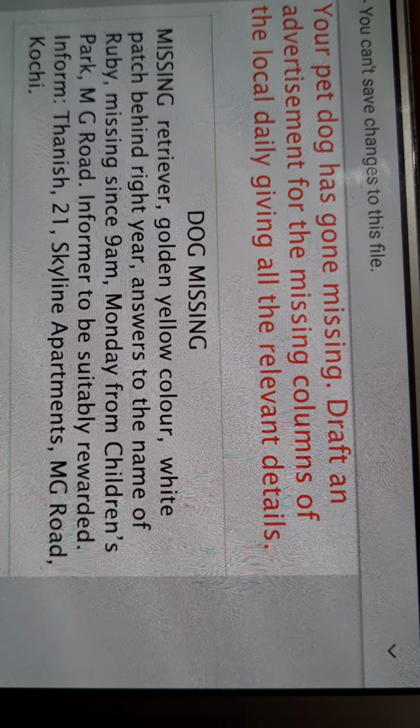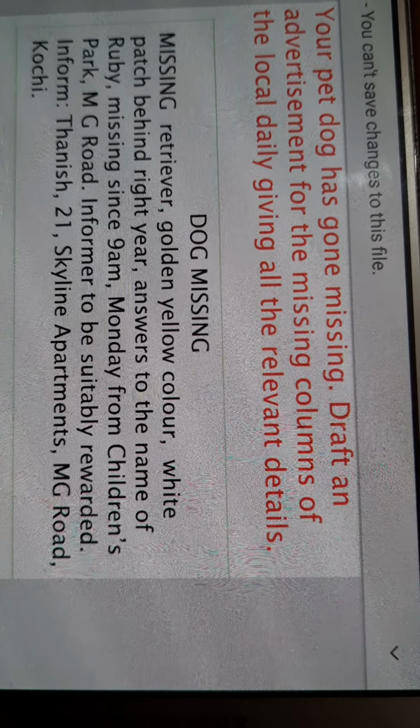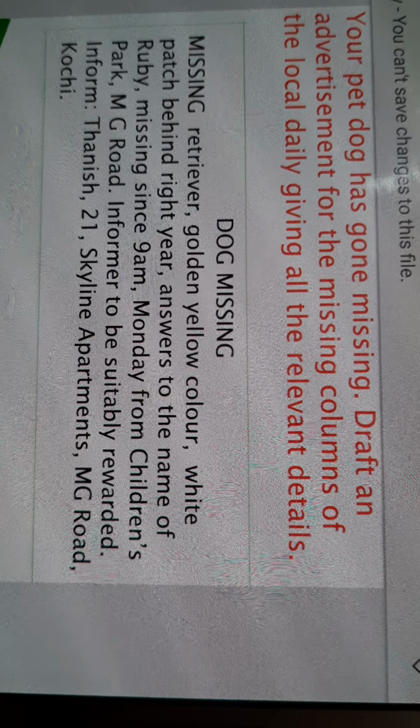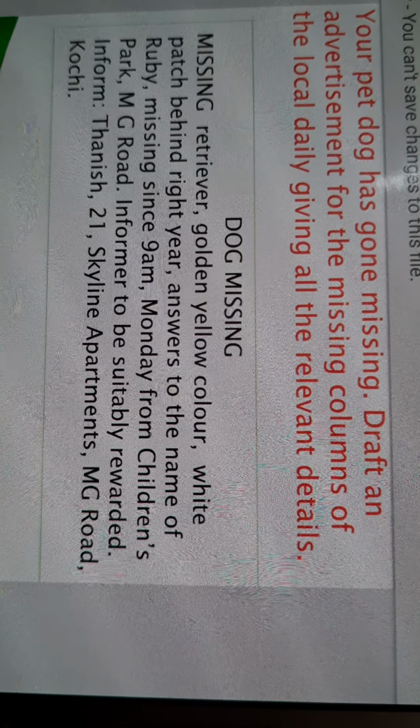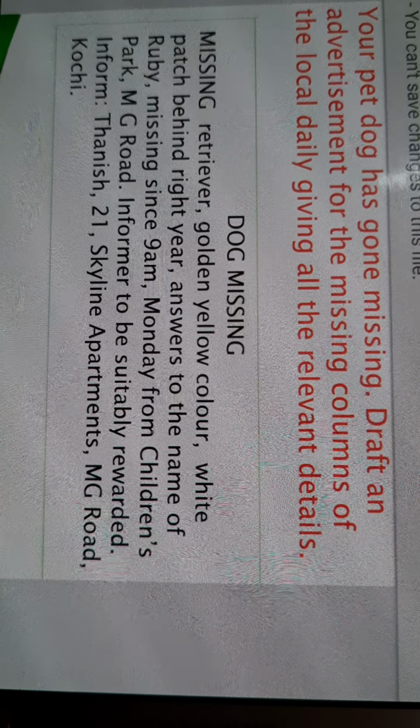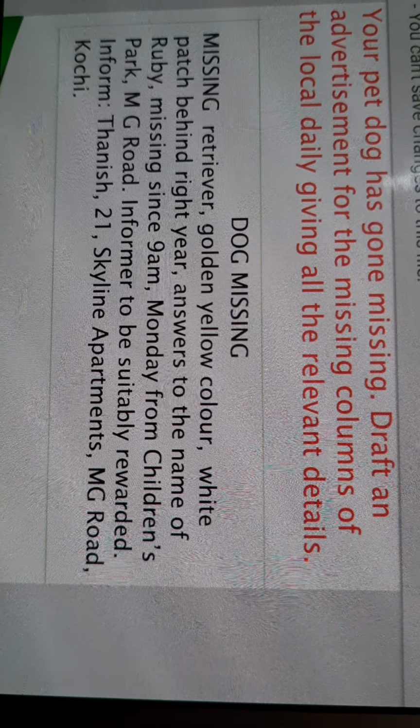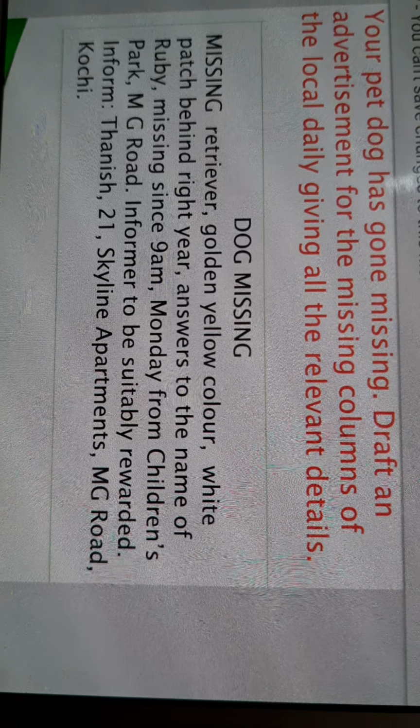Then appearance. So here the appearance of the dog is given: golden yellow color, white patch behind right ear. In the features you have also read the name to which the pet responds. So here it is given, answers to the name of Ruby. In the same way you can write answers to the name of Kitty, Tommy, Moti. But you are not going to write the same thing in the case of a person. Directly you have to mention the name of the person.